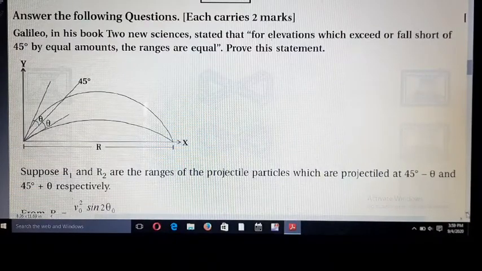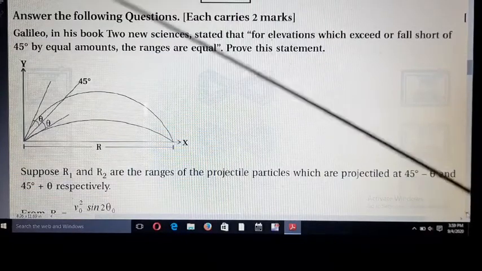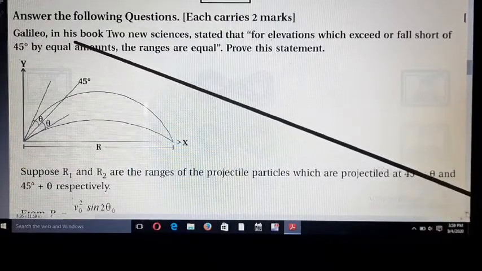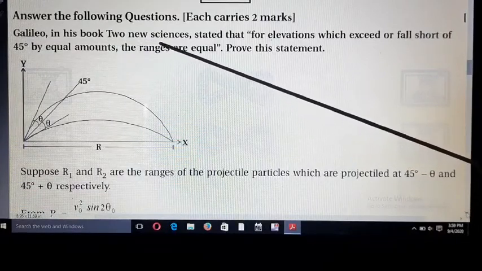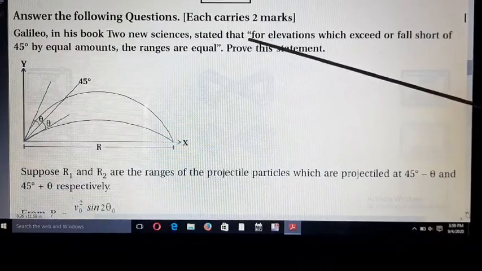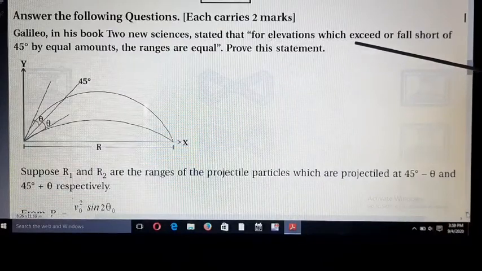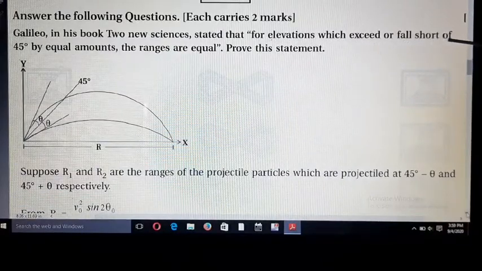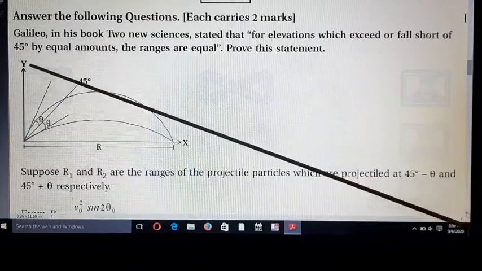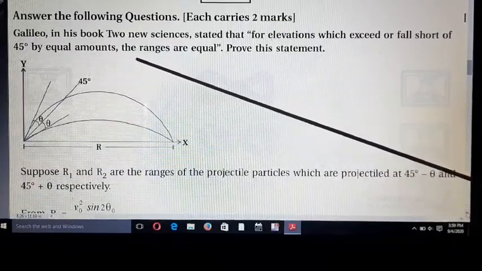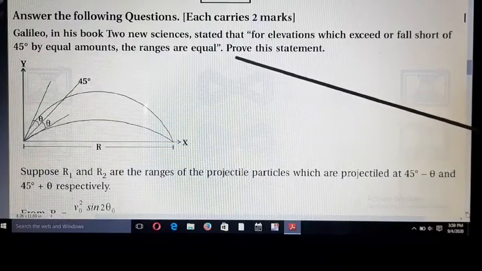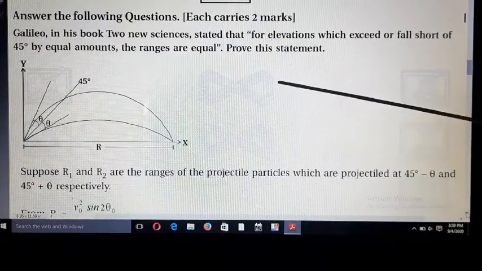So our first example number 4.7. Galileo in his book Two New Sciences stated that for elevations which exceed or fall short of 45 degrees by an equal amount, the ranges are equal. Prove this statement. Look here.